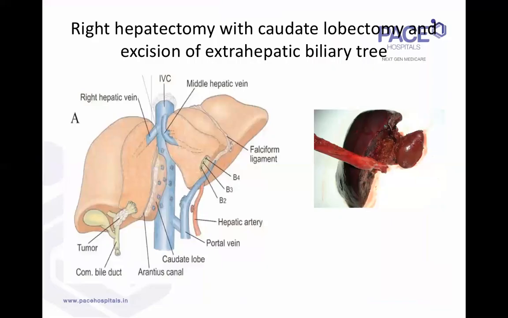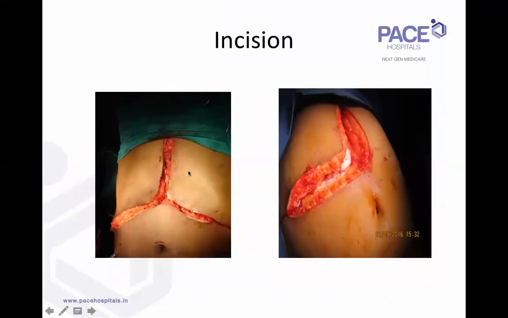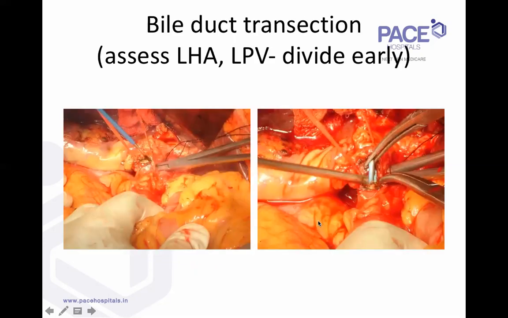Now we'll talk about the steps of a right hepatectomy with a caudate lobectomy, which is, like I said, the commonest surgery done for a type 1, type 2, or type 3A hilar cholangiocarcinoma. So basically, the first, the incision is usually, now we put a right-sided Makuuchi incision. Sometimes, if your left lobe is large and you're having some difficulty in mobilizing the left lobe, you can go for a Mercedes-Benz incision, but most of the time we do a right-sided Makuuchi incision. The first step would be, we start the dissection at the upper border of the duodenum, divide the structures there.